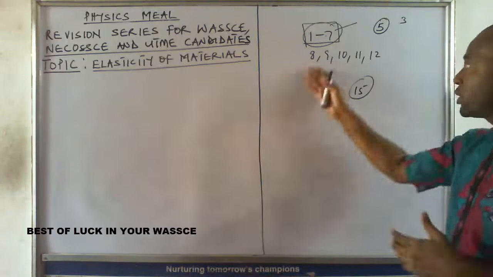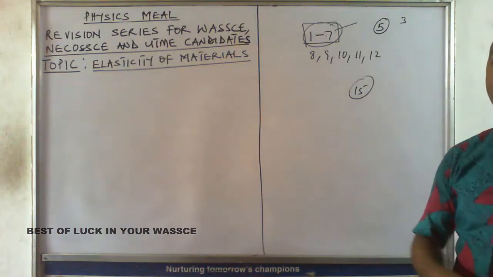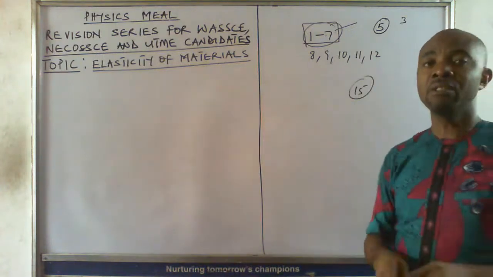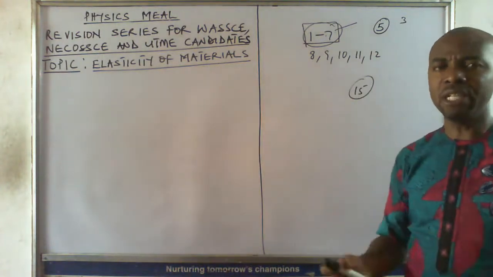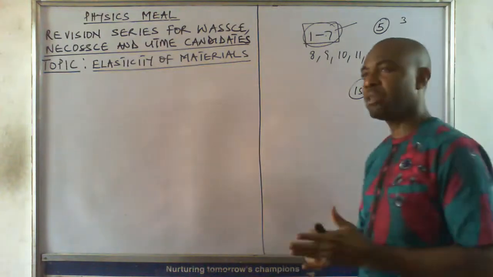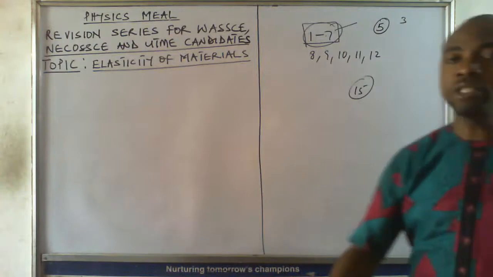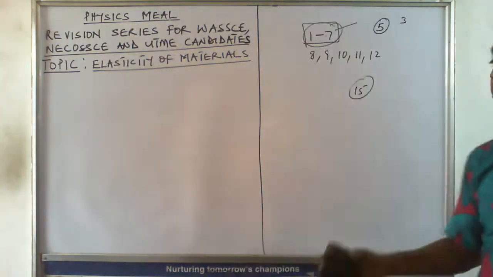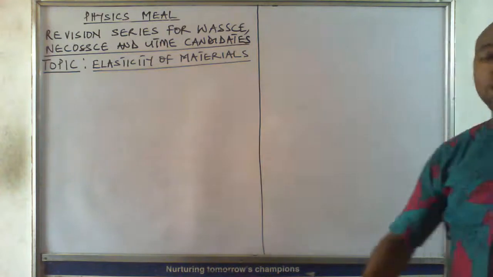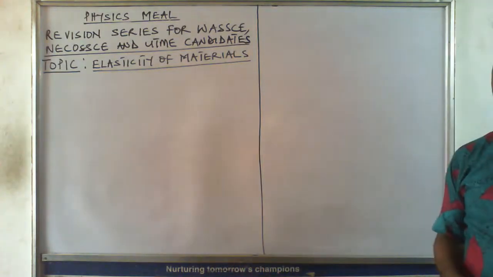Mechanics may take question 8, heat may take question 9, then question 10 may be on wave and optics. Then we have 11, which may be mainly on electricity and electromagnetism, and then 12 is usually questions on nuclear physics. Why I have to do this preliminary introduction is for you to know the topics to focus attention on if you really want to succeed in your exam.